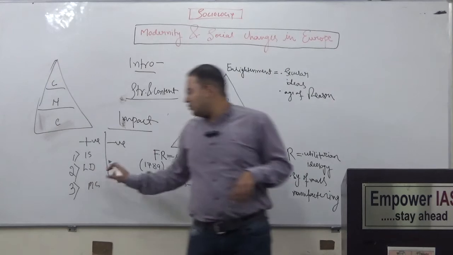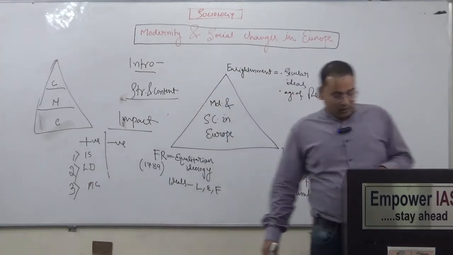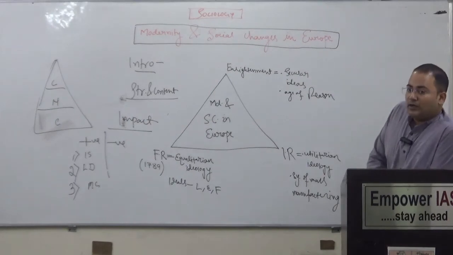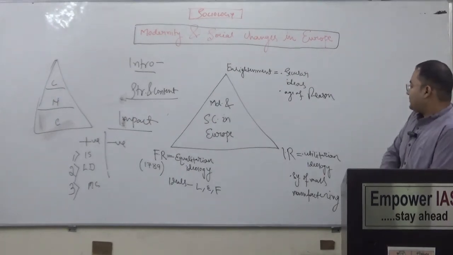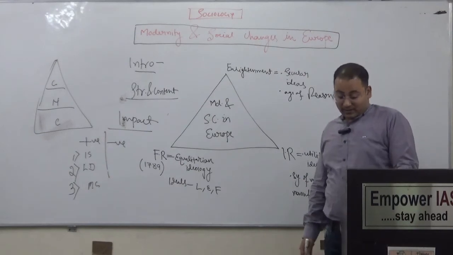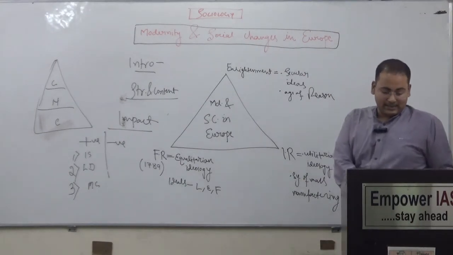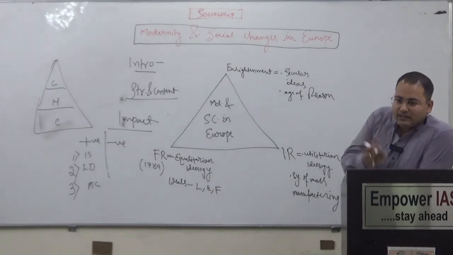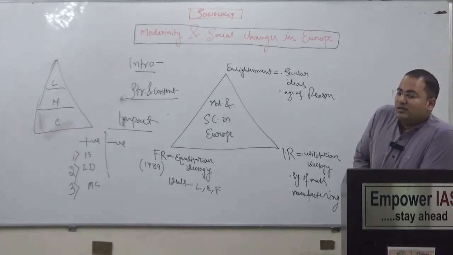Industrial society, liberal democracy, and the emergence of middle class. Now, what should be the negative aspects of modernity? We have to discuss that also. One of the most important negative impacts of modernity is that belief in religion decreases, faith in religion decreases. For example, the suicide rate in India